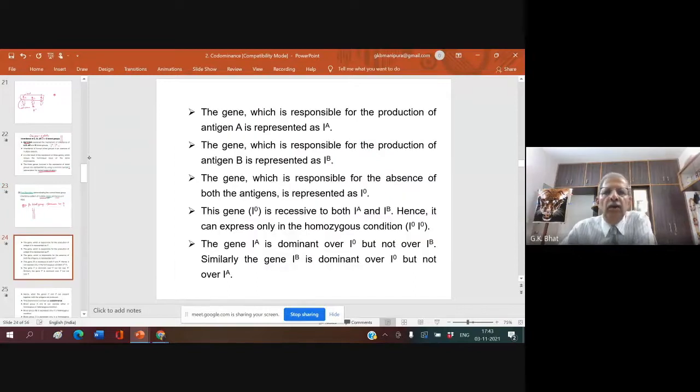Now, the gene responsible for the production of antigen A is IA. For B, it is IB. And the gene responsible for the absence of antigen is IO or small i.